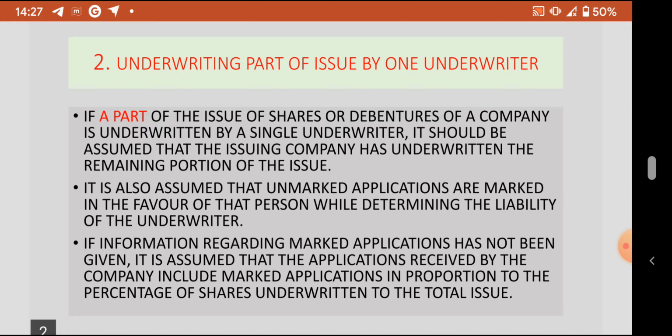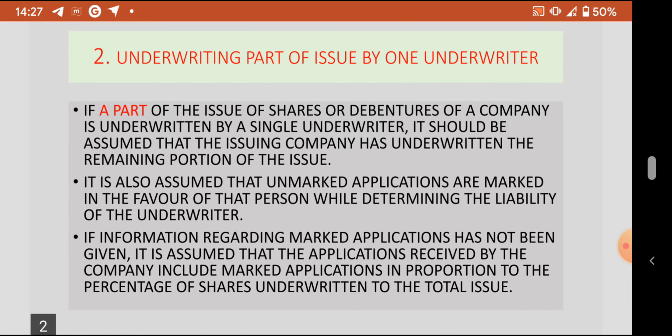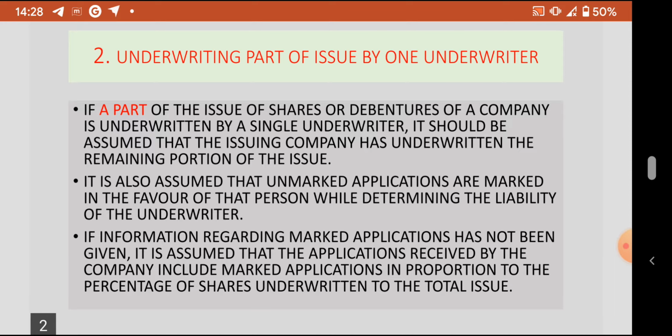Let us take an example: a total issue of 1 lakh shares. If 50% of the issue is underwritten by Mr. A, an underwriter, it is assumed that the other 50%, that is 50,000 shares, is the responsibility of the company.